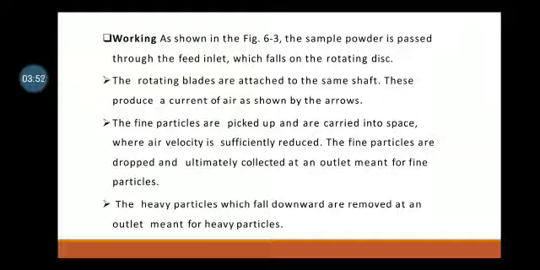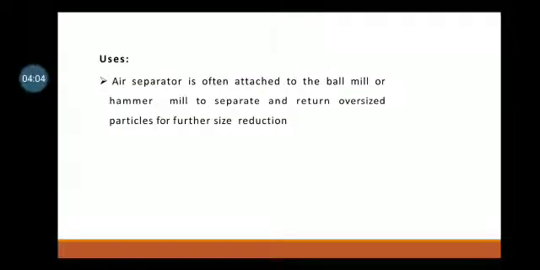The fine particles are dropped and ultimately collected at an outlet meant for fine particles. The heavy particles which fall downward are removed at an outlet meant for heavy particles. Uses: an air separator is often attached to a ball mill or hammer mill to separate and return oversized particles for further size reduction.